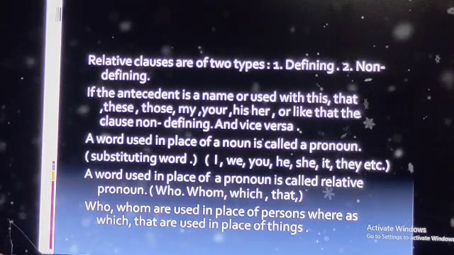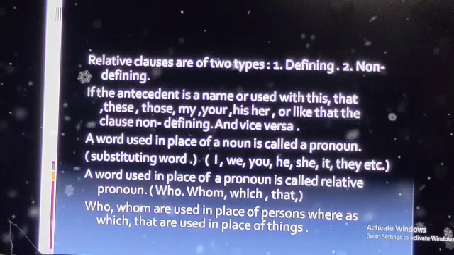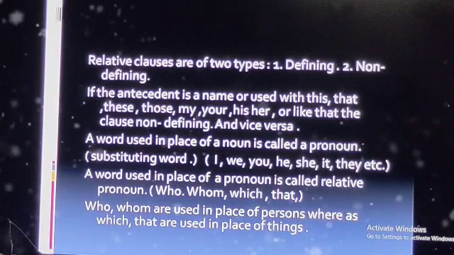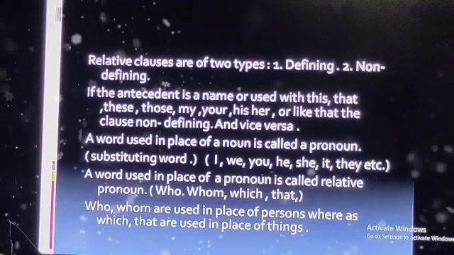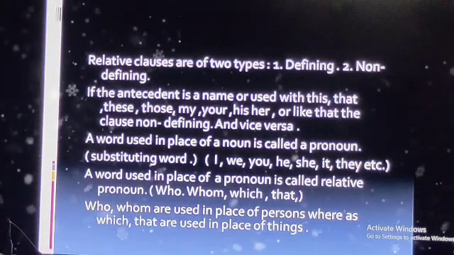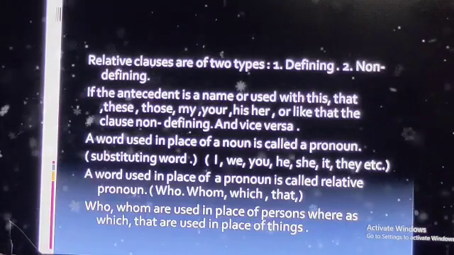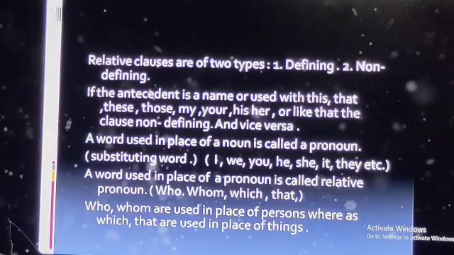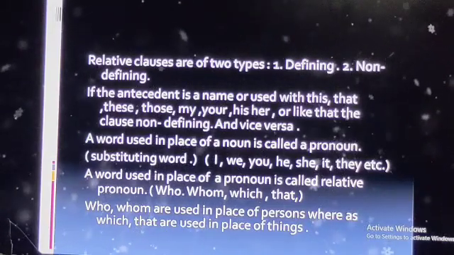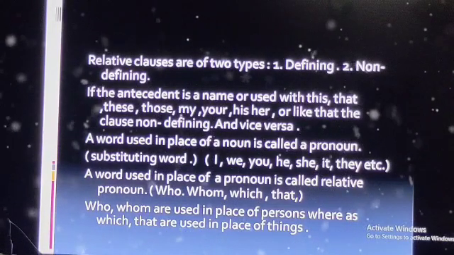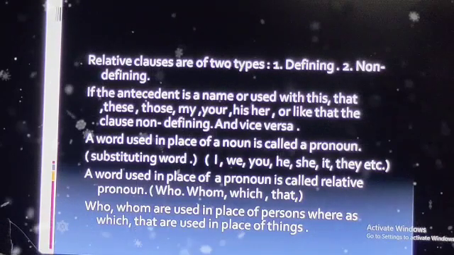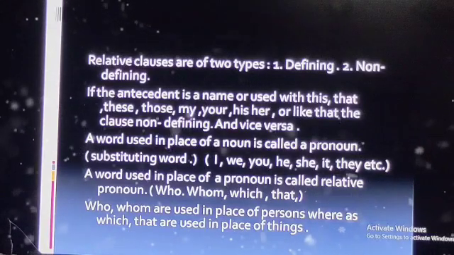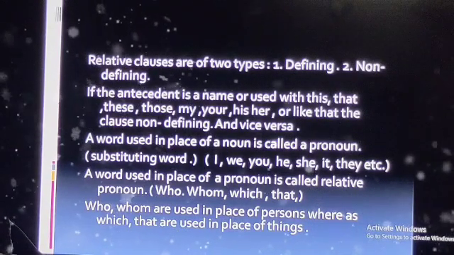So a pronoun is a substituting word. Its Oriya meaning is Sarvanama.